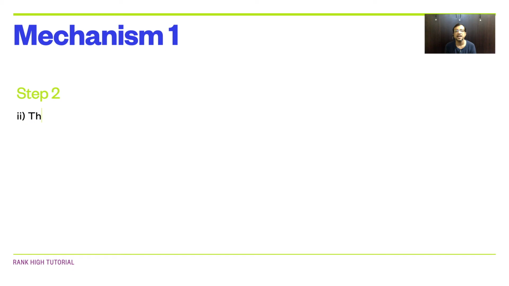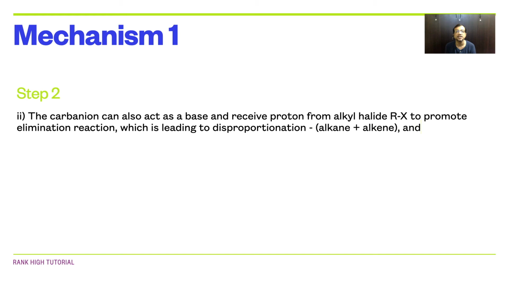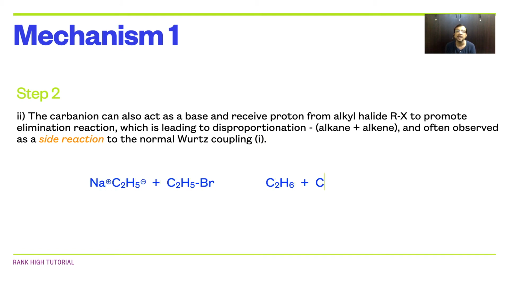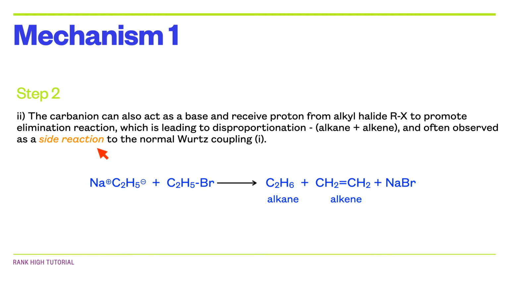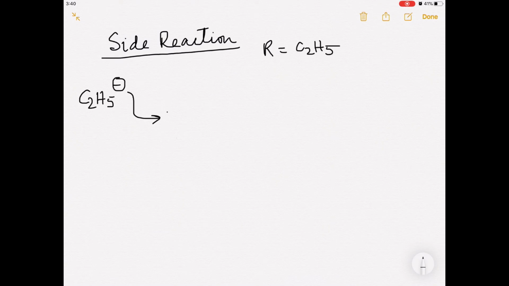Now comes the side reaction of mechanism 1, where the carbanion acts as a base and receives a proton from alkyl halide RX to promote elimination reaction, which is leading to disproportionation, that is the formation of alkane and alkene. If we consider the alkyl group as ethyl group, then ethyl sodium will react with ethyl bromide to form an alkane, that is ethane, and ethylene, the alkene, and sodium bromide. Thus, the ethyl carbanion takes one proton from ethyl bromide forming ethylene by elimination reaction.